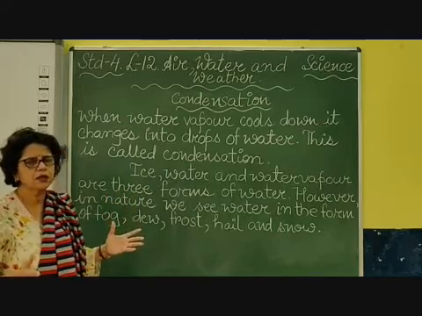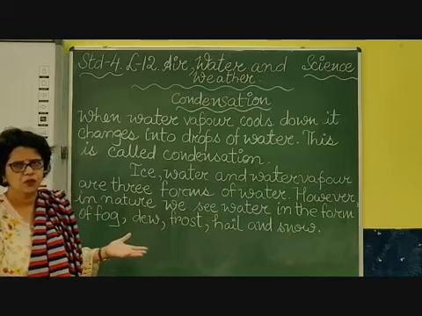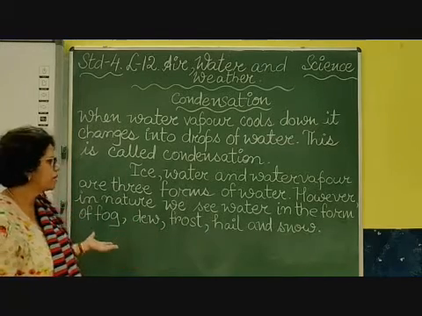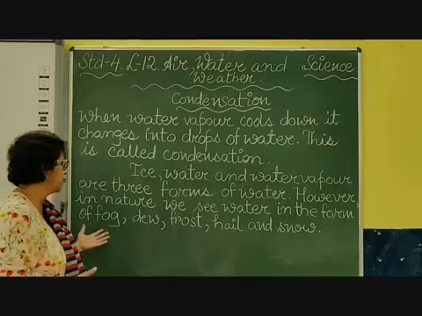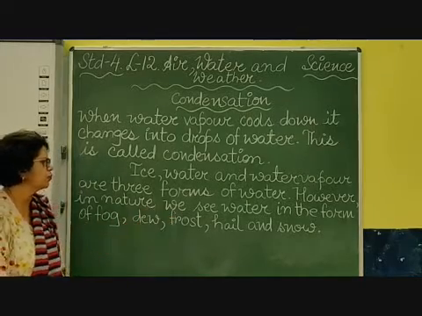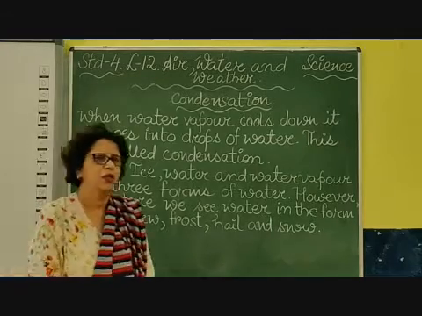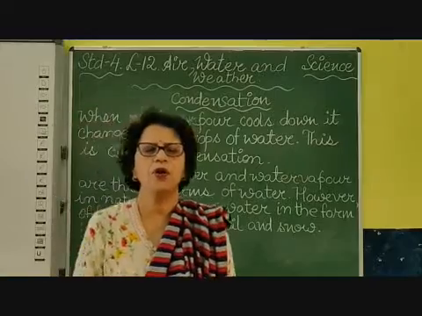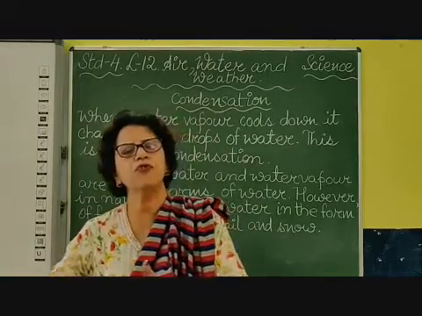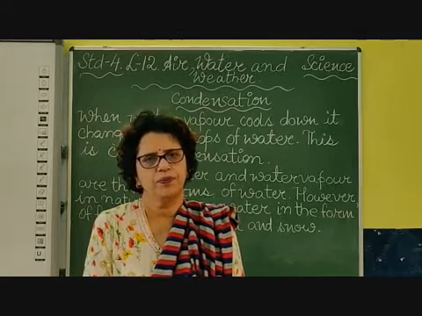We know that water has three forms: ice, water, and water vapor. But in the atmosphere we can see it in different forms like fog, dew, frost, hail and snow. So in nature we get rainfall. If it is in a very cold place, they get snowfall. In this way, there are different forms of precipitation.